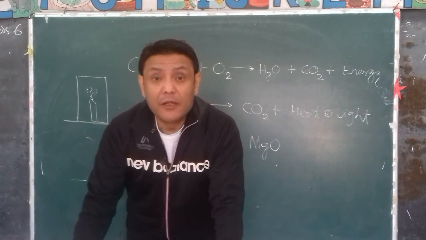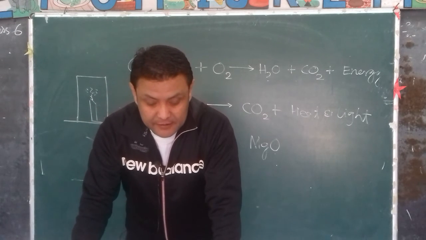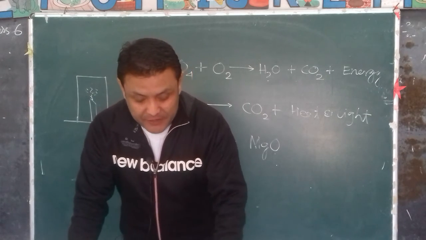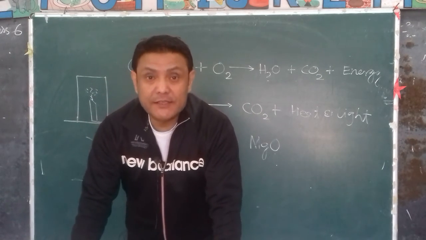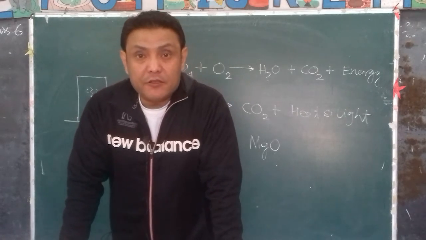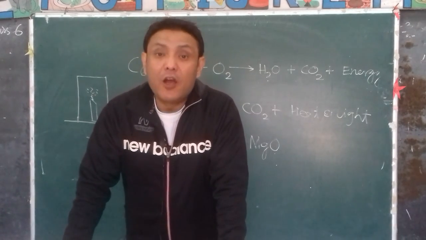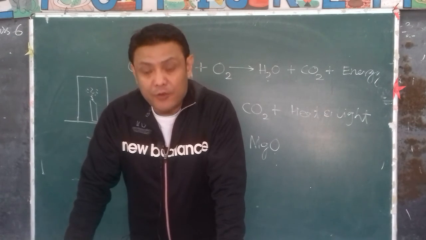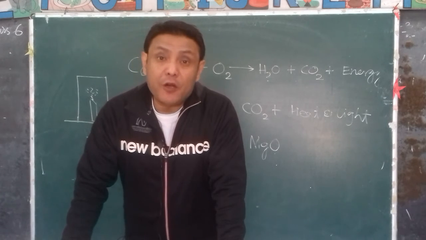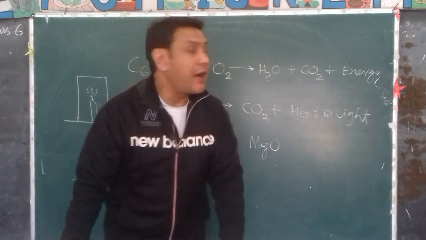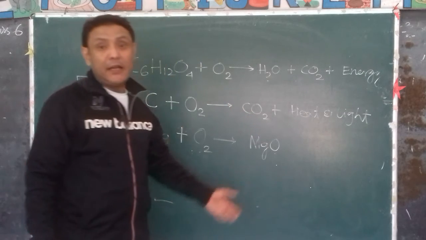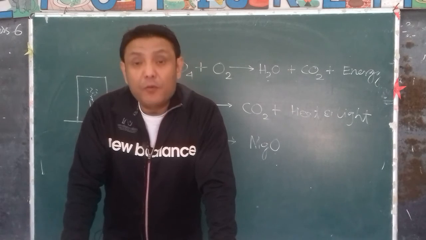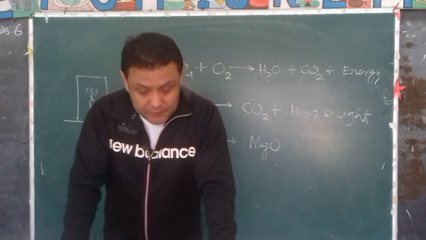Now let us compare rusting and combustion. In both cases, oxygen is needed, of course. In rusting also oxygen is needed, whereas in combustion, obviously, oxygen is needed. In both rusting and combustion, the products are oxides. Like when you burn carbon, you get carbon dioxide, and when iron rusts, it forms iron oxide. So in both cases, oxides are formed.